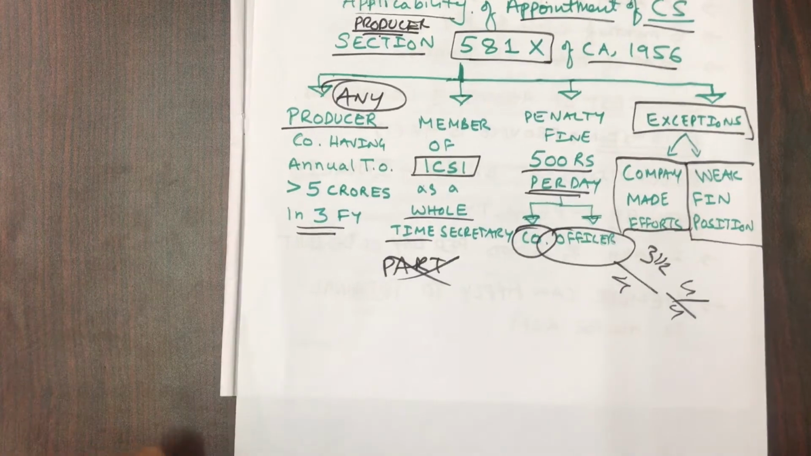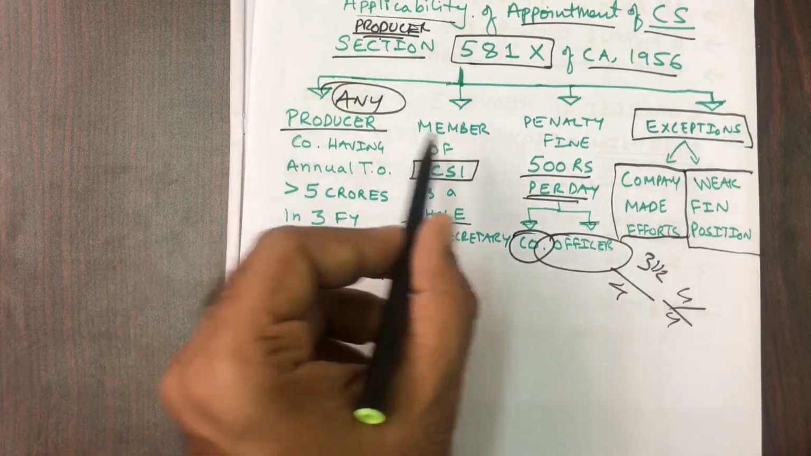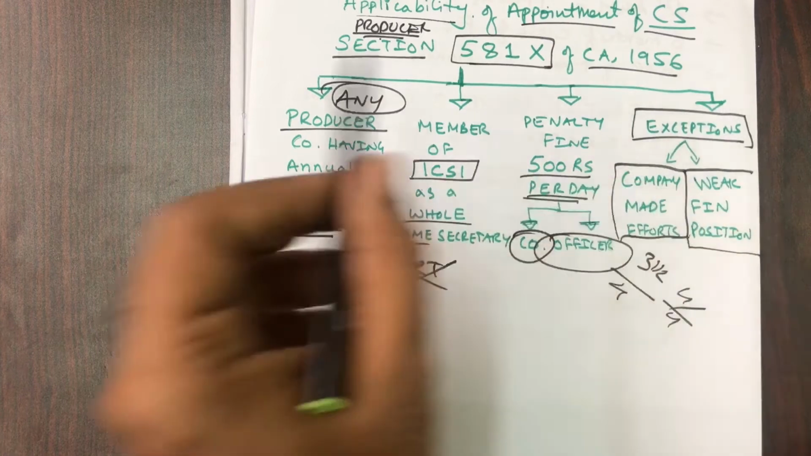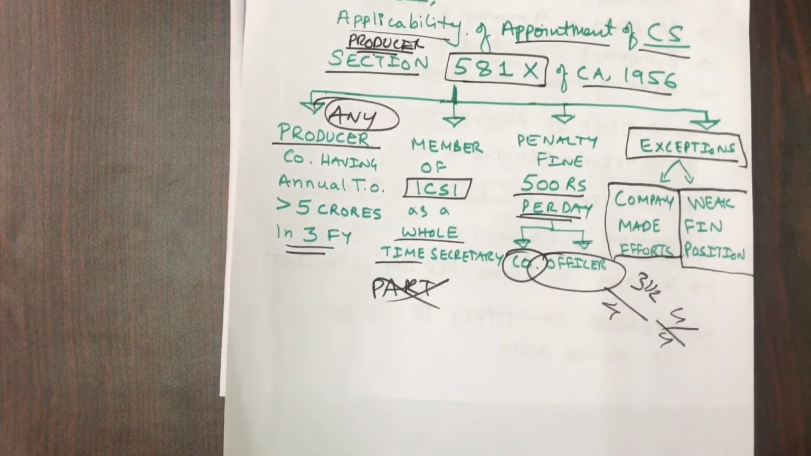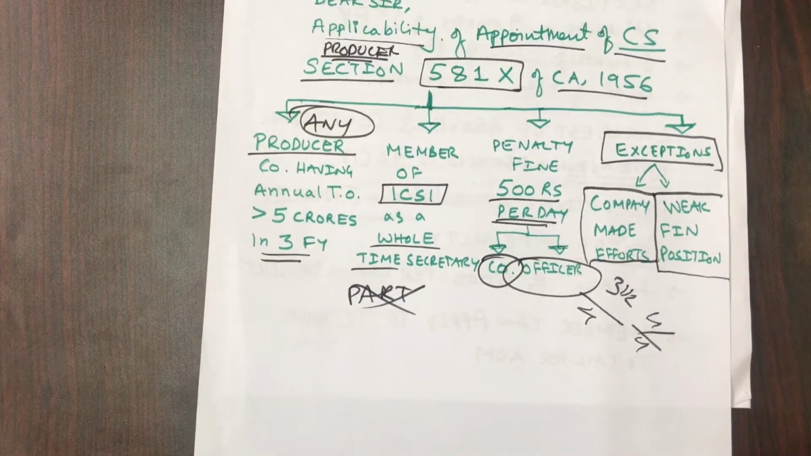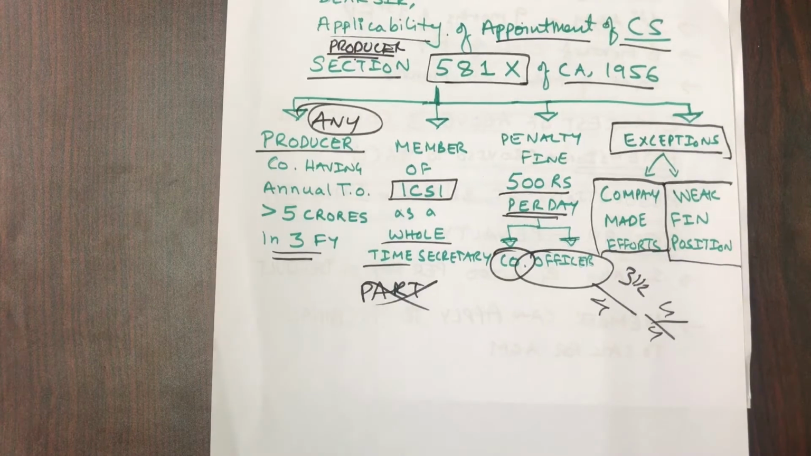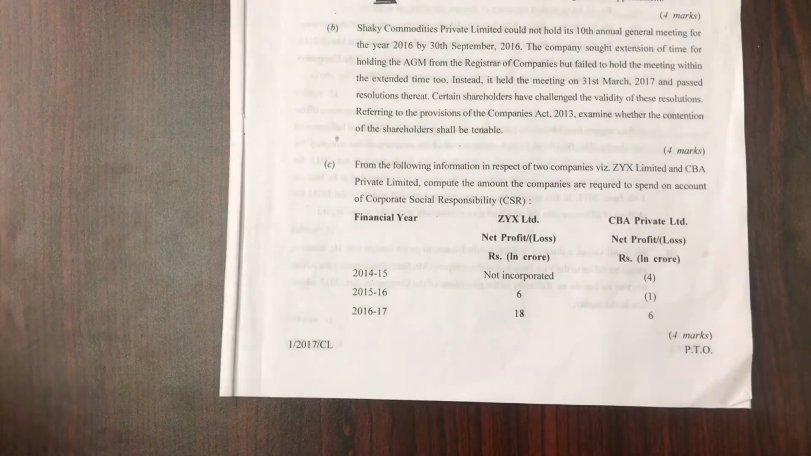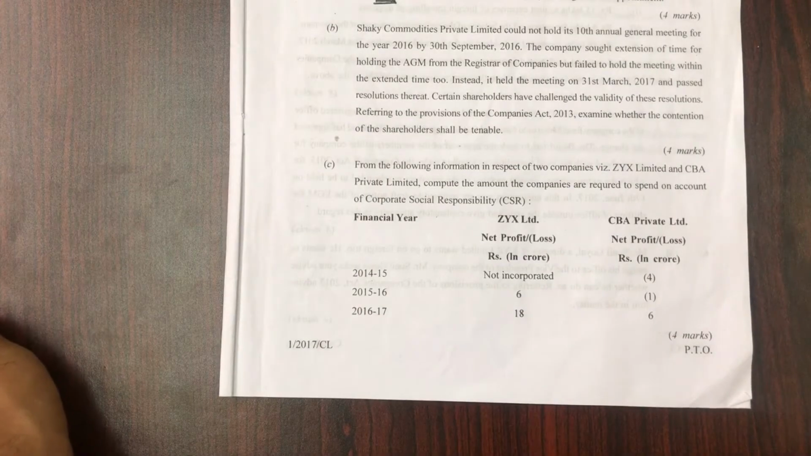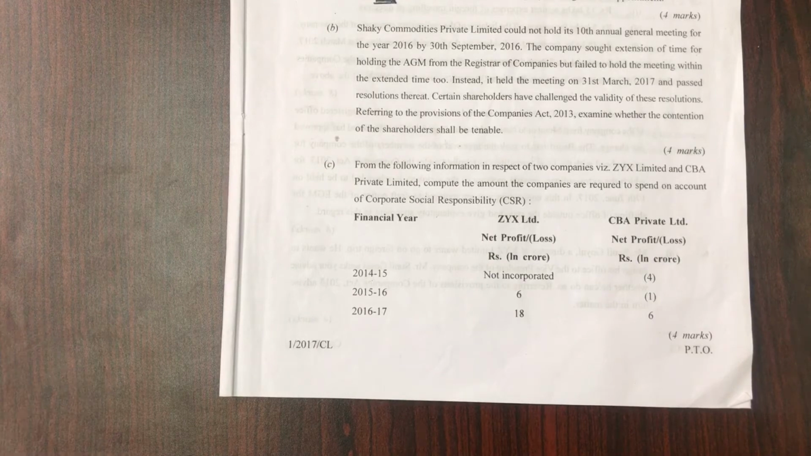So when you write this answer in this format, you can even write in the form of a chart. It is very easy for the person who is correcting to understand what you're writing, and also it is easy for you to score marks. Yes, let us go to the next question. The next question is question 4b.